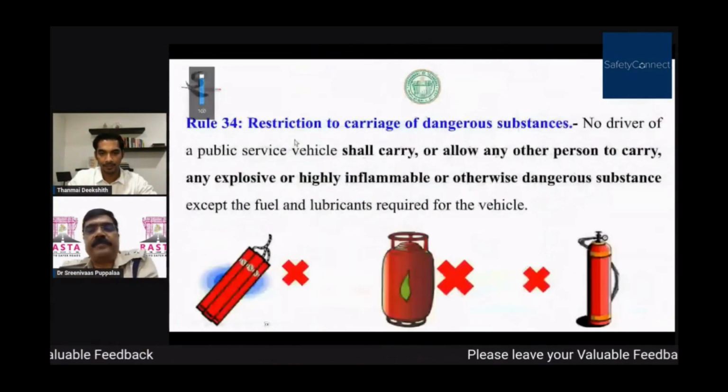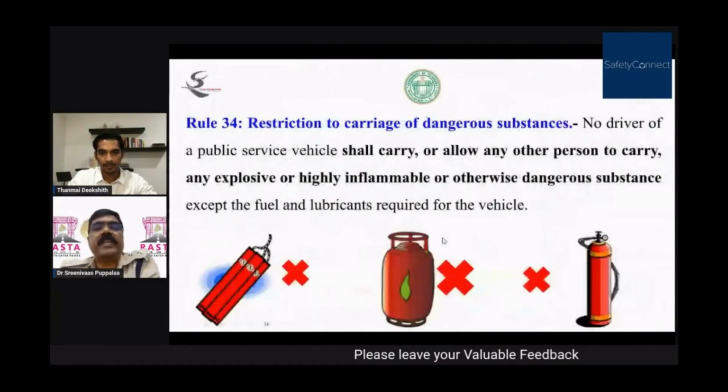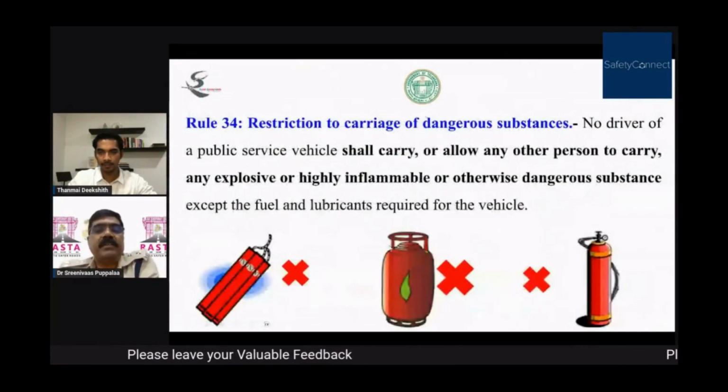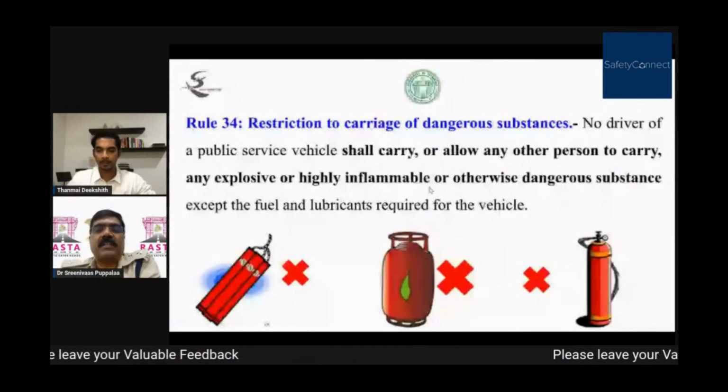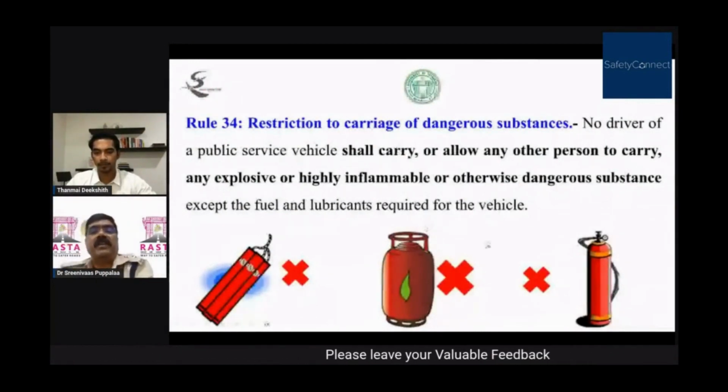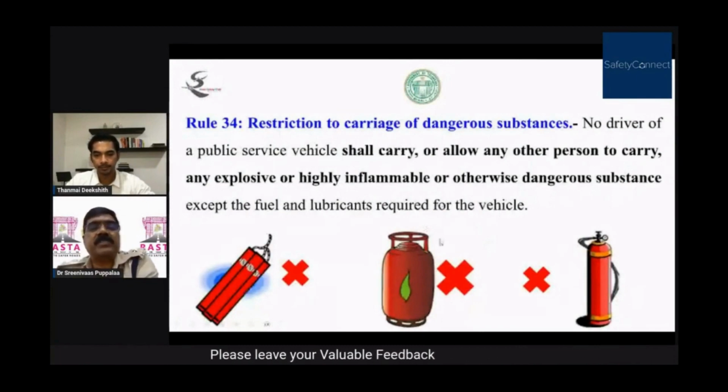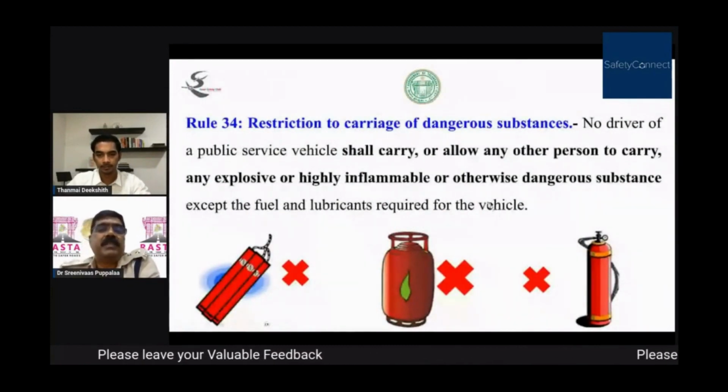And restriction on carriage of dangerous substances. We may carry crackers and gas cylinders, etc. in our vehicle. These are highly inflammable goods. There are special purpose vehicles to carry these goods. So please don't carry these in vehicles carrying passengers.